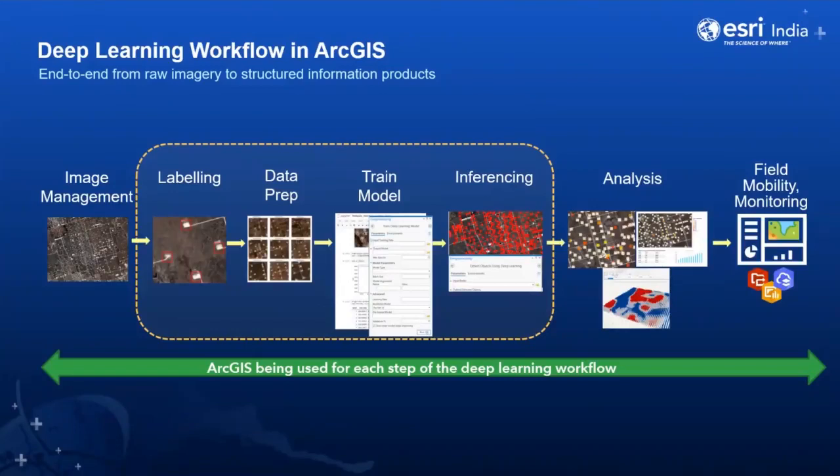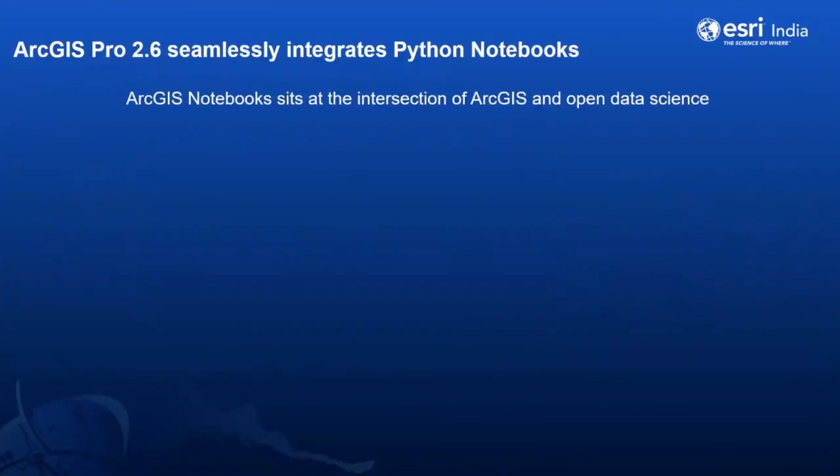In the deep learning scenario, some people, as developers, may want to create their own model. For that, ArcGIS Pro 2.6 is seamlessly integrated with the Python notebook. And these ArcGIS notebooks are the intersection of ArcGIS and open data science, both places.